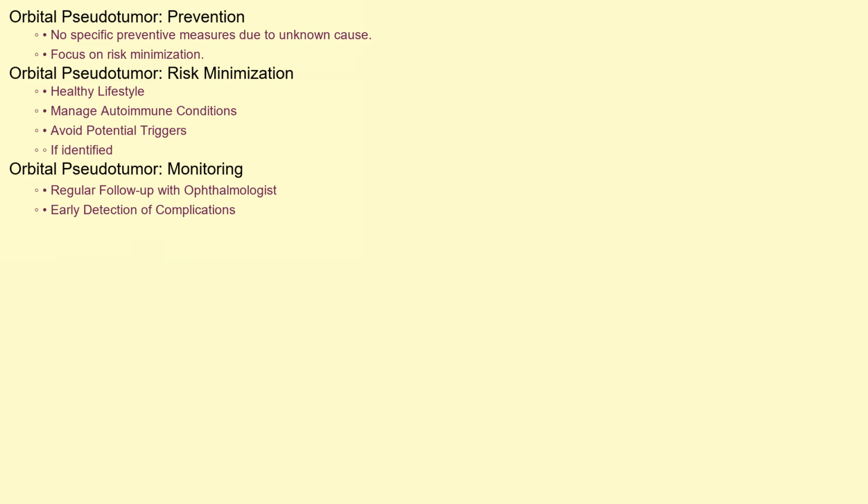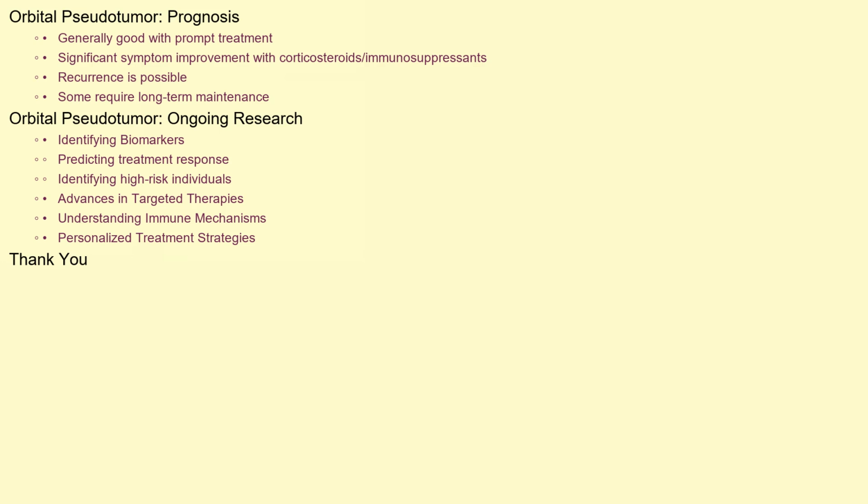Unfortunately, because the exact cause of orbital pseudotumor is unknown, there are no specific preventive measures that can be taken. Maintaining a healthy lifestyle, managing underlying autoimmune conditions, and avoiding potential triggers, if identified, may help to minimize the risk of recurrence. Regular follow-up appointments with an ophthalmologist are essential for monitoring the condition and detecting any potential complications early on. The prognosis for orbital pseudotumor is generally good with prompt and appropriate treatment. Most individuals experience significant improvement in their symptoms with corticosteroids or other immunosuppressant medications. However, recurrence is possible, and some individuals may require long-term maintenance therapy to prevent flare-ups.